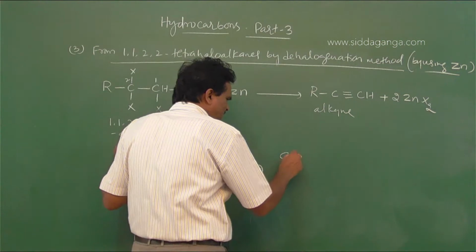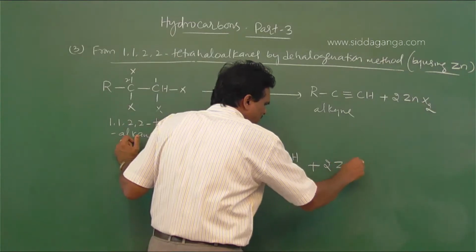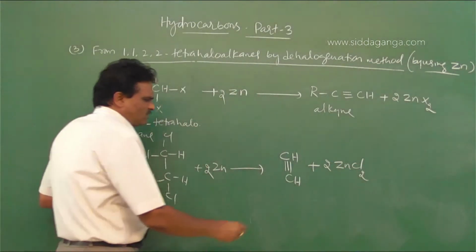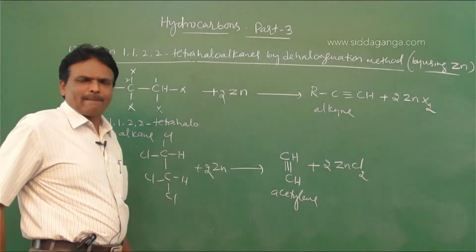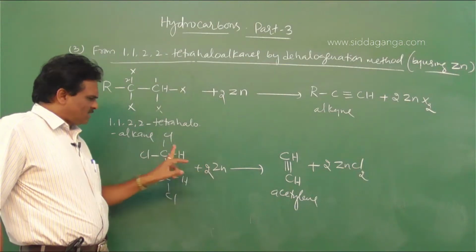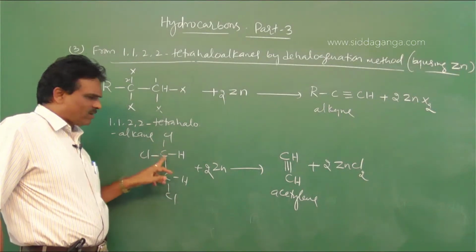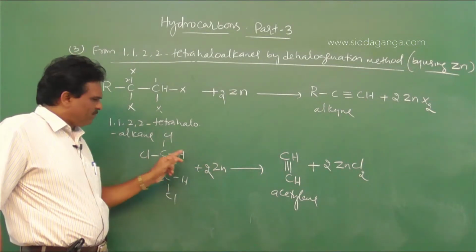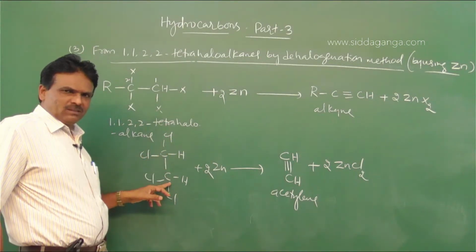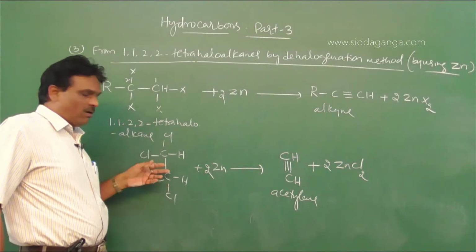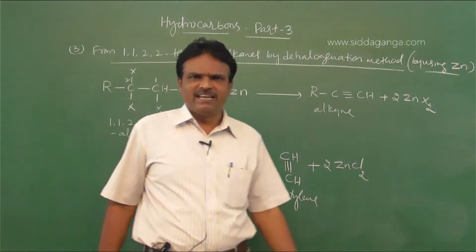We get CH triple bond CH plus 2 moles of ZnCl2. So this is acetylene. So when 1,1,2,2-tetrachloroethane is heated with zinc, it undergoes dehalogenation. It loses 4 chlorine atoms to form acetylene.